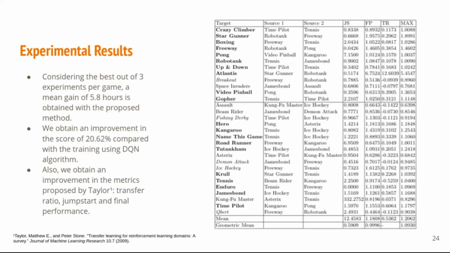Considering the experiments and the results in general, we can show the next results. First, considering the best out of 3 experiments per game, we have a mean gain of 5.8 points in general for the 30 games. We obtain an improvement in the scores of 20.62% compared with the training from scratch. And also we obtain improvements in the metrics proposed by Taylor, that are the maximum score obtained, the transfer ratio, the final performance, and the jump start.